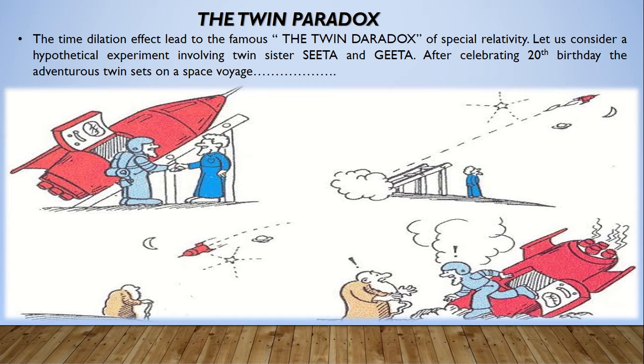Let us consider a hypothetical experiment involving the twin sisters Sita and Geeta. Geeta decided to travel the universe at a very high speed, similar to the speed of light, and Sita decided to stay on Earth. After the 20th birthday, when Geeta returned to the Earth, she observed that Sita is much older than Geeta. So this is due to the time dilation.